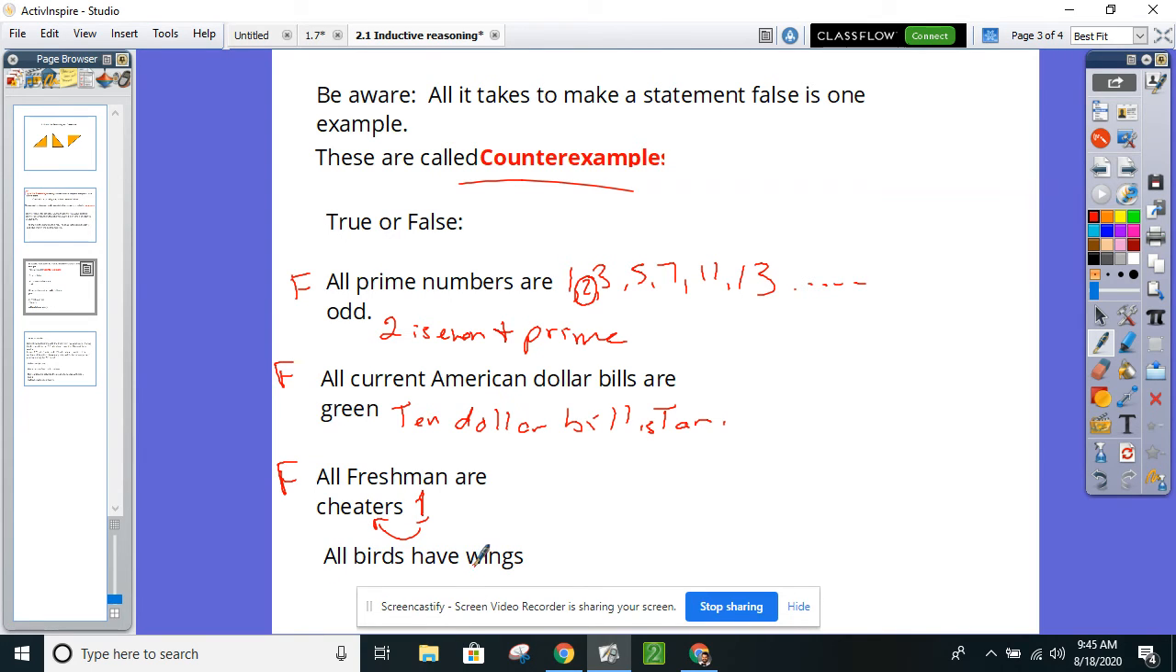All birds have wings. True or false? Cover your question. That is true. To be a bird, you have to have wings. That's kind of one of the classifications of birds. There's other things to be a bird, but wings is one of them. Yes, even penguins, they're birds. They may not be able to fly, but they have wings.